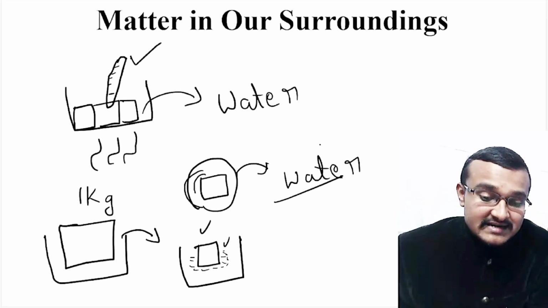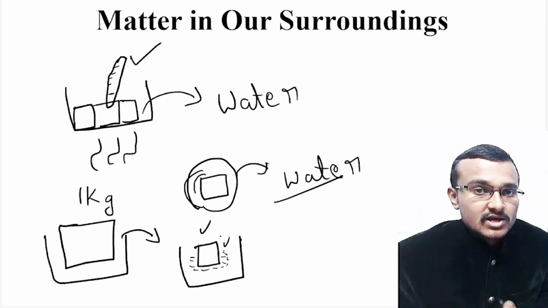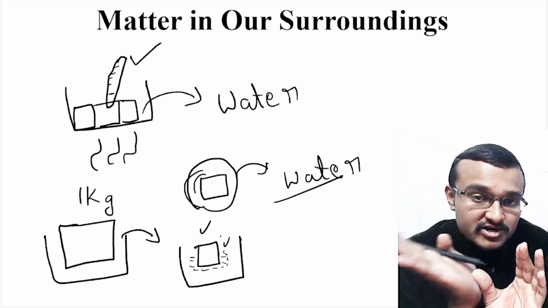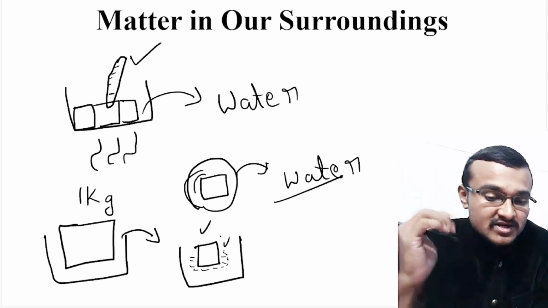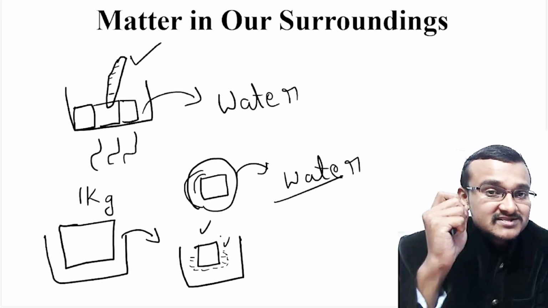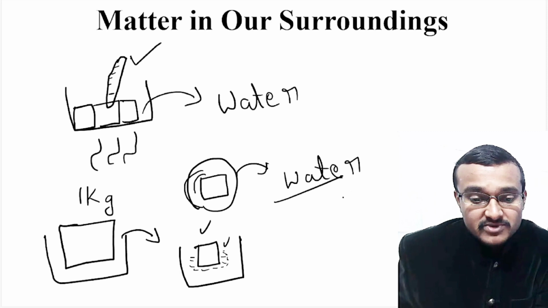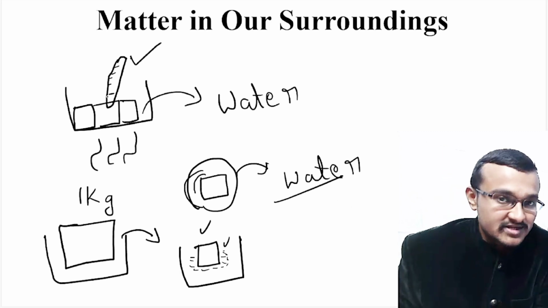The temperature of the ice cube remains the same, that is 0 degrees Celsius, because at 0 degrees Celsius the ice cube is converted into the liquid state. That means ice cubes will be converted into water. At that 0 degrees Celsius, even if you keep a thermometer on this ice cube while it is melting, it will still show 0 degrees Celsius.